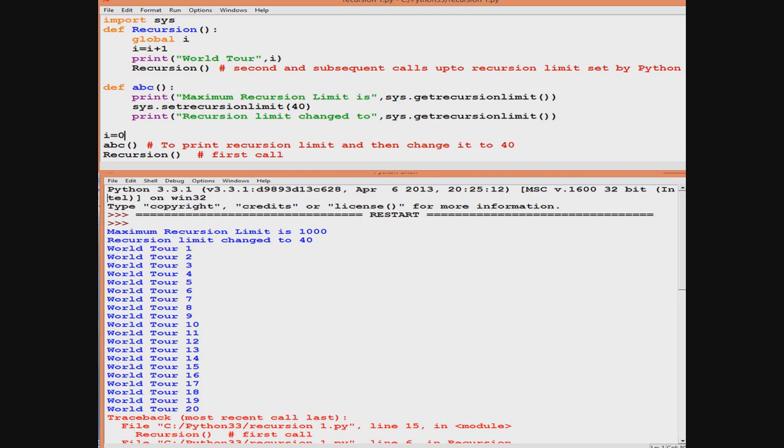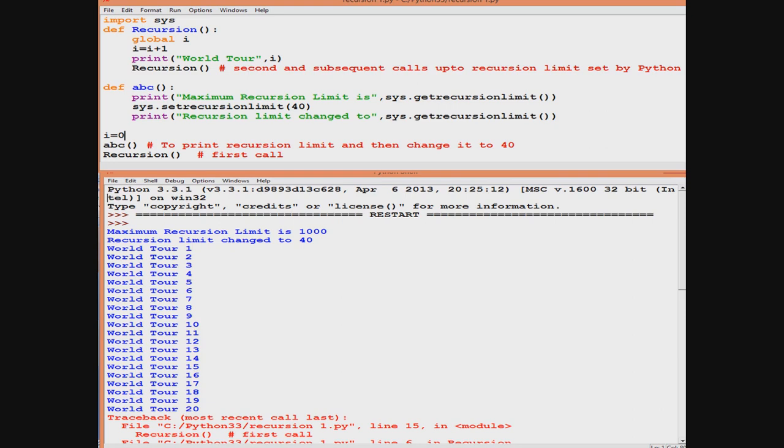It has two functions, the get recursion limit function and the set recursion limit function. These two functions are used for working with the recursion limit. One is for seeing the limit, the other one is for changing the limit. Get recursion limit helps us to see the limit and set recursion limit helps us to change the limit. So I think students, you have understood what recursion is and how recursion works in Python.